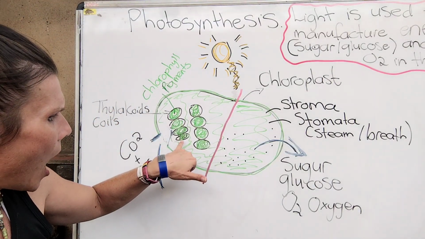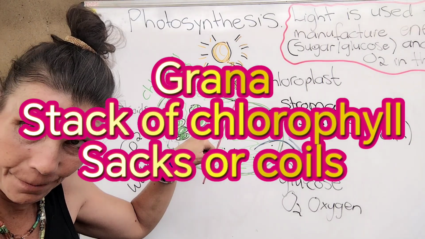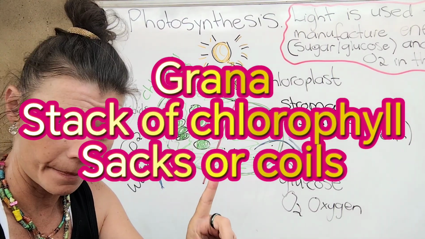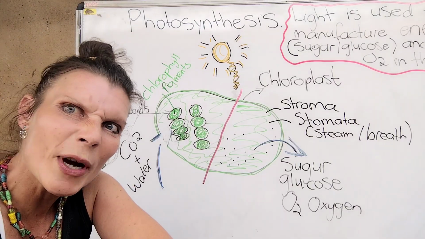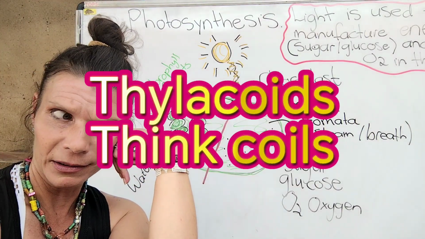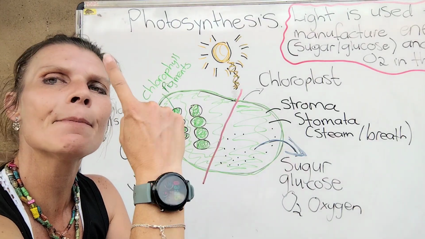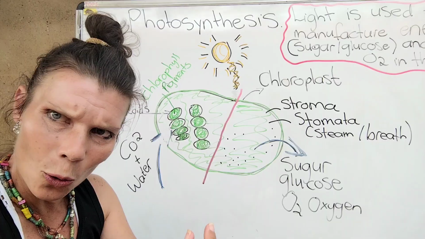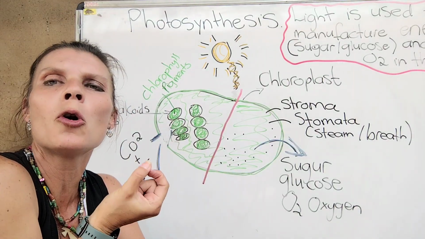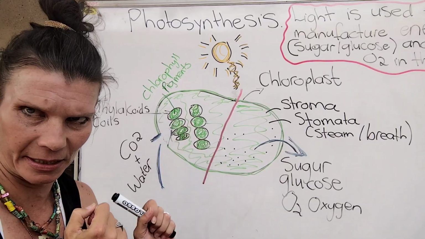In this chloroplast, I've got the following machines. Number one, I've got something that I call granas. Now, a grana is a stack of thylakoids. Huh? Thylakoids. All right, don't panic. Think about coils. A thylakoid is a small sac that contains chlorophyll pigments.